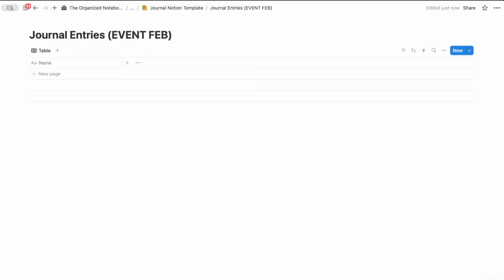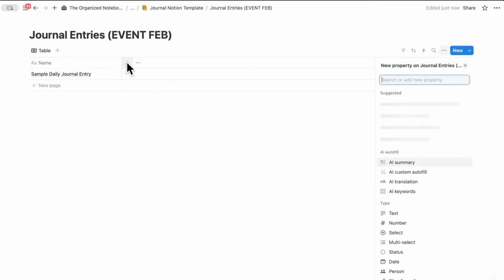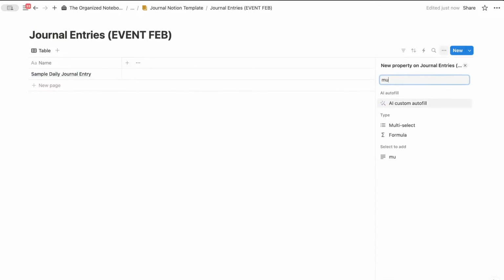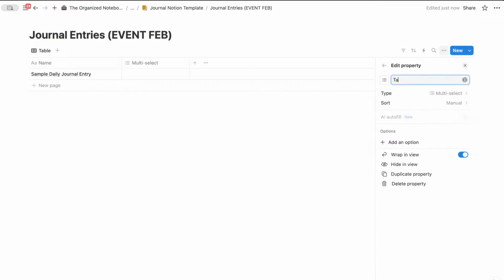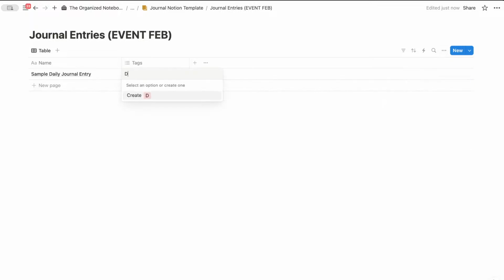So what we're going to add in the journal entries database is a sample entry. So let's say that we have a sample daily journal entry. And now we can think about what kind of properties would make sense for a sample daily journal entry. So this can be things like tags. So we can add a multi-select like this and call this tags so that you can add something like daily or thoughts. Just anything that you feel here, you could add your tags.